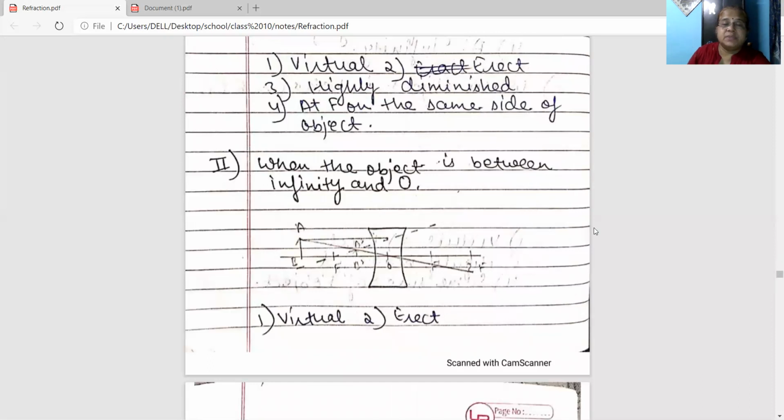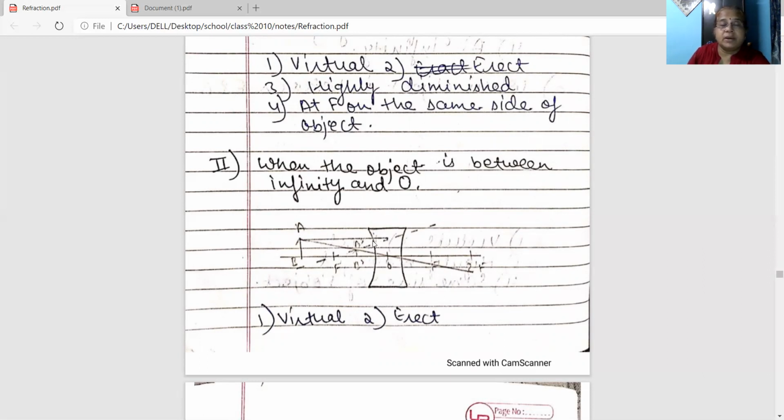Last case, when the object is at a finite distance, or between infinity and the optical center. Let AB be an object. A ray of light parallel to the principal axis, when it falls on the concave lens, gets diverged, but the diverged ray appears to be passing through the focus. Second, make this line straight, not the dotted one. Dotted line will be from here to here. Now another ray which is passing through the optical center will pass through it.